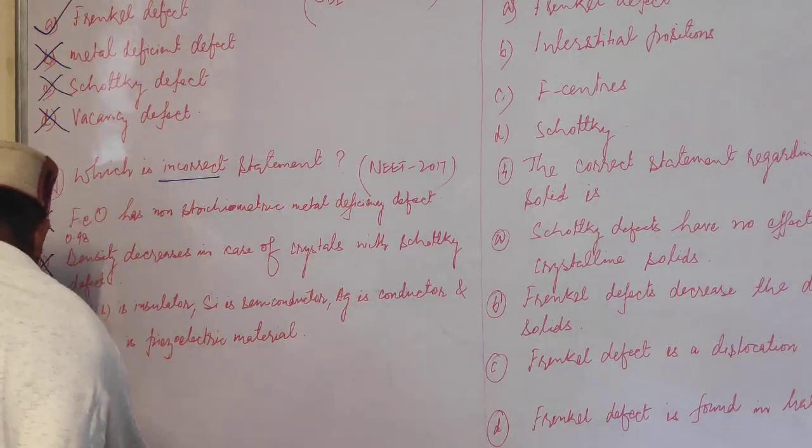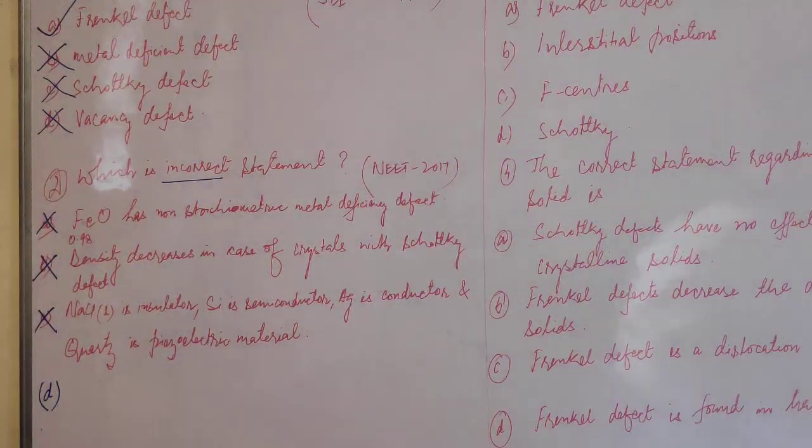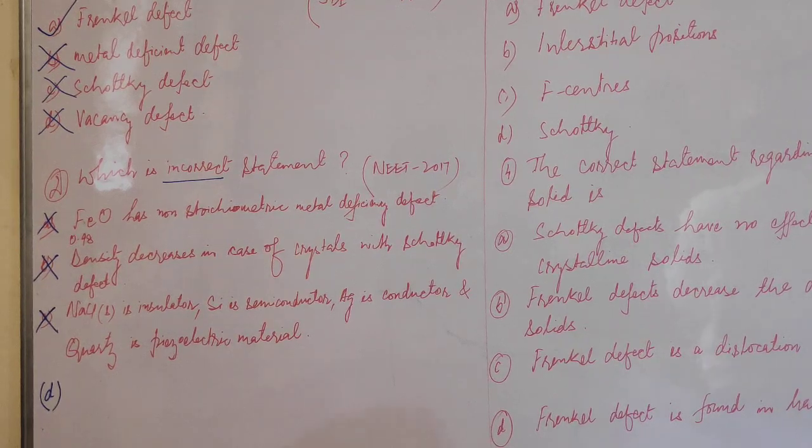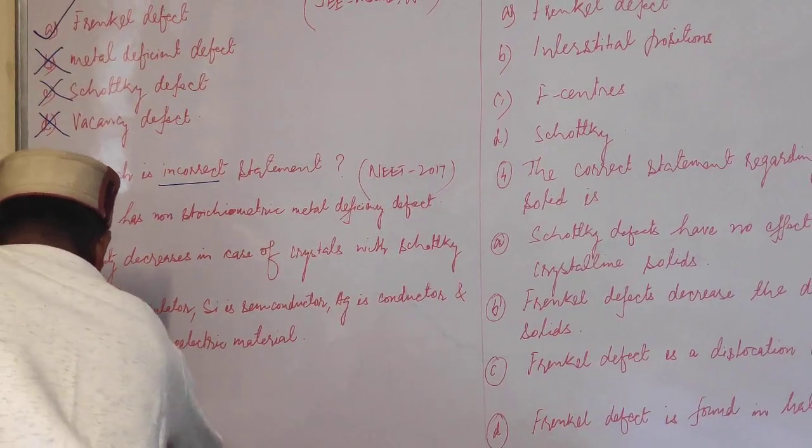Now the fourth option, which I had missed, was Frenkel defect. Obviously this option will be the correct one.